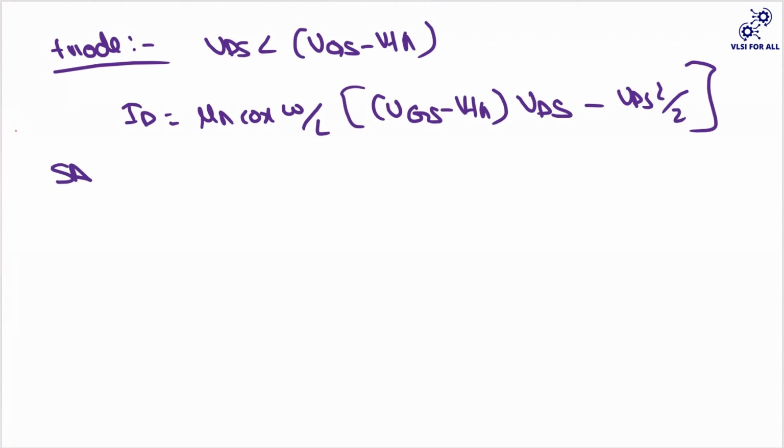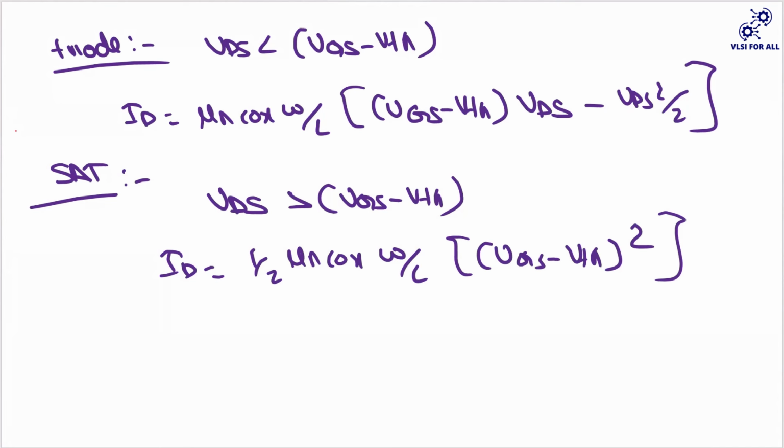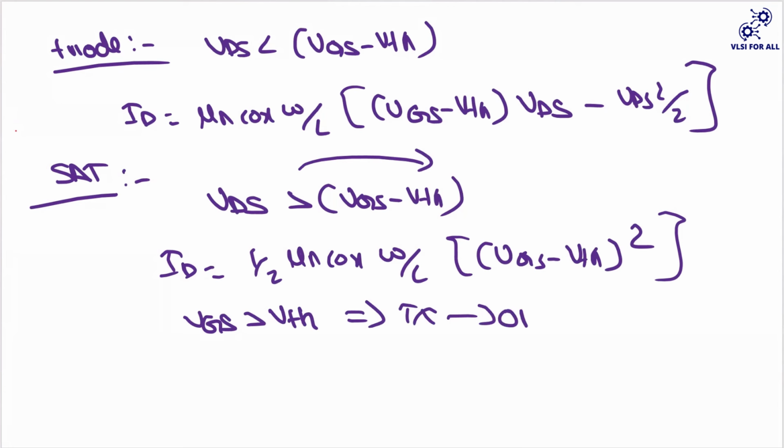And the saturation region will be, if your VDS is greater than your VGS minus VTH, then your current equation is half mu n Cox W by L (VGS minus VTH) whole square. Both will occur whenever your VGS is greater than your VTH. The transistor definitely has to be on.